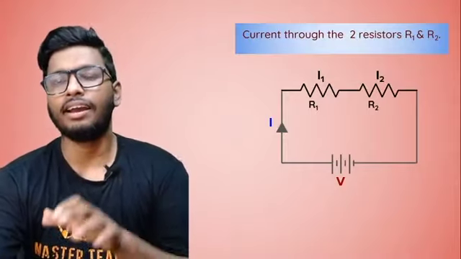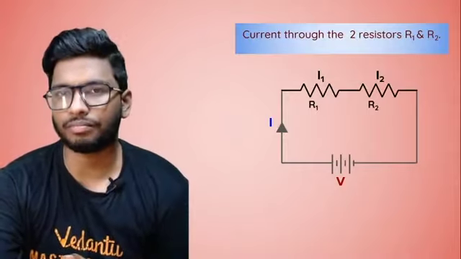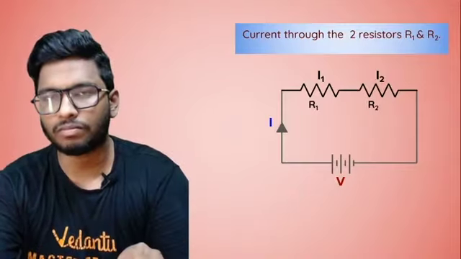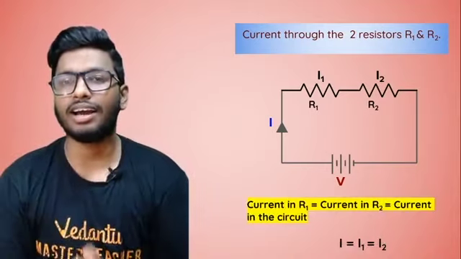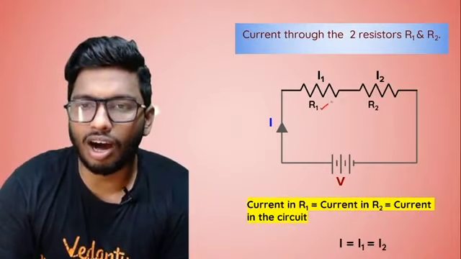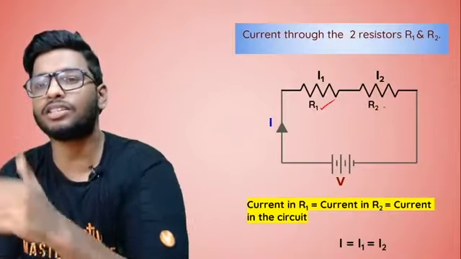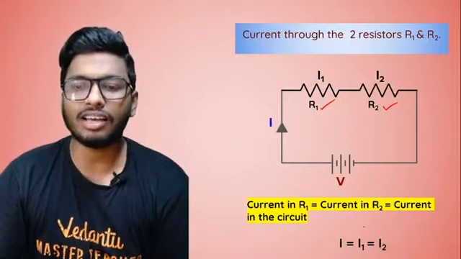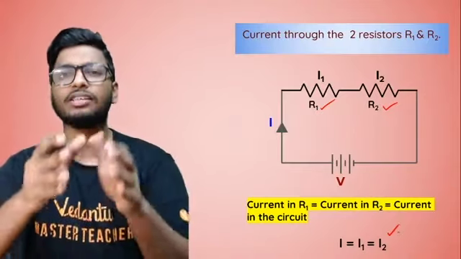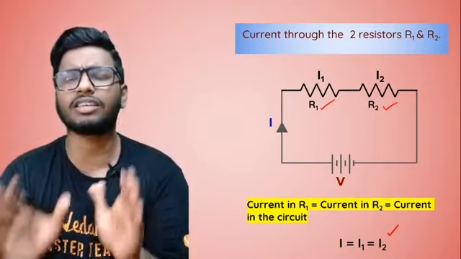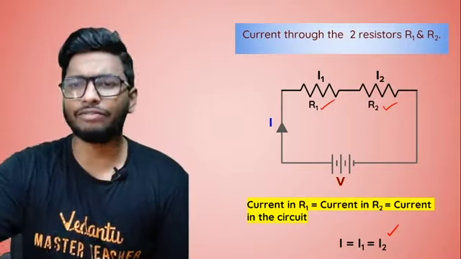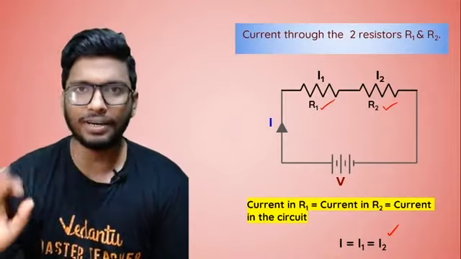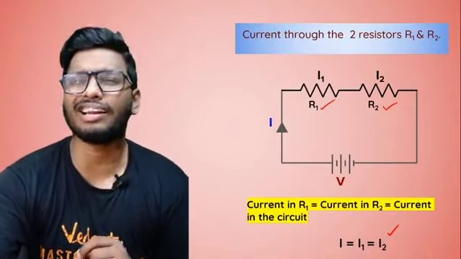Now, here's the thing, guys. In a series connection, the current passing through the circuit would be the same. It will not change at all. So what I can do is write that the current passing through R1 is equal to the current passing through R2, which in turn is equal to the current passing through the circuit, which I can write as I is equal to I1 is equal to I2, because the current passing through the conductor is the same. In a series connection, the current is not changing. At every point that I check, the current would be the same. Simple as that.